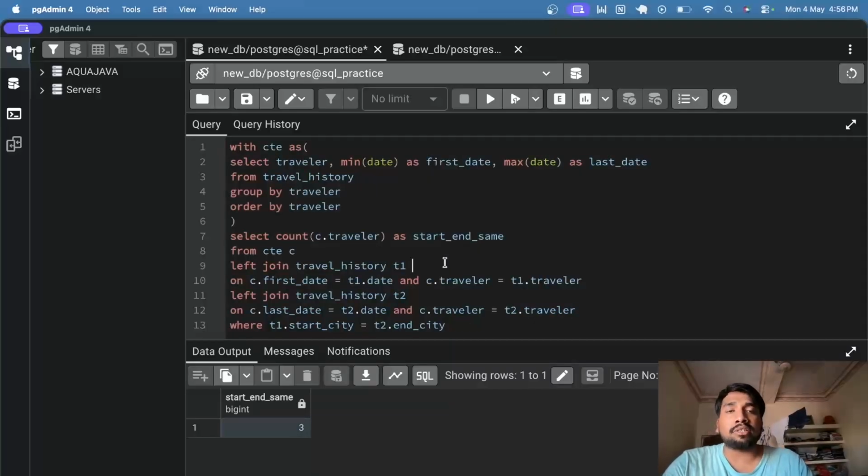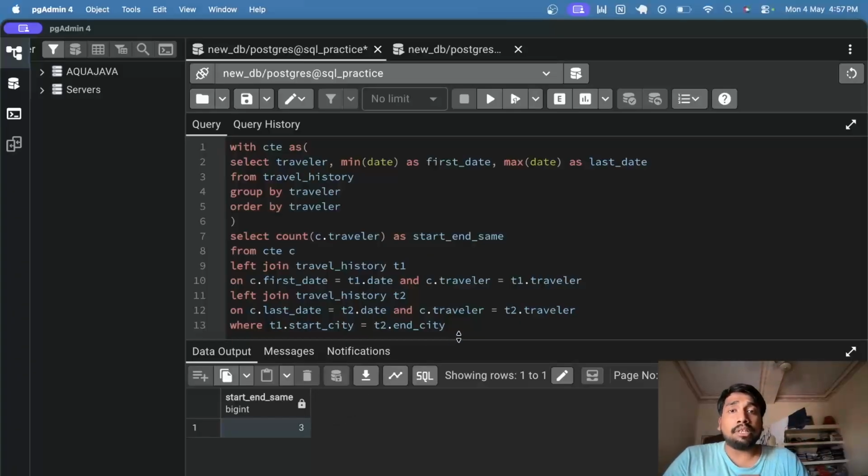And you can manually check the solution by running the select star query to check that individually for each traveler. Since you do not have a lot of data here, we only have a couple of passengers. So for every traveler, you can check if the start city is equal to end city, and you will find out that only 3 of them have the start city and end city same, which was the required condition. So with this, we have reached our solution, and I hope you really liked my approach here.